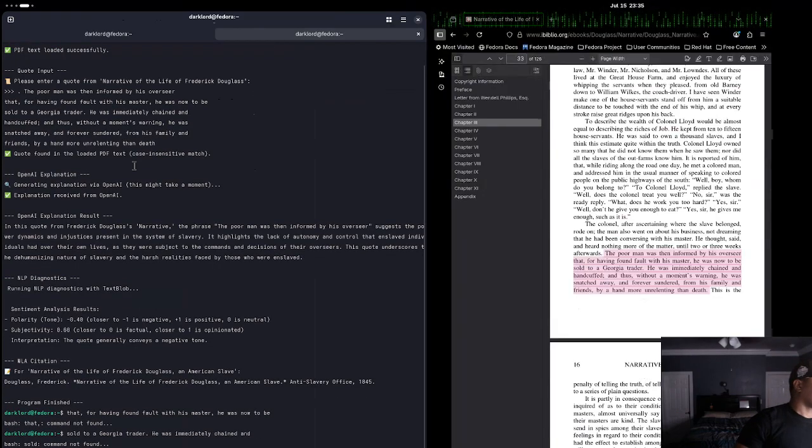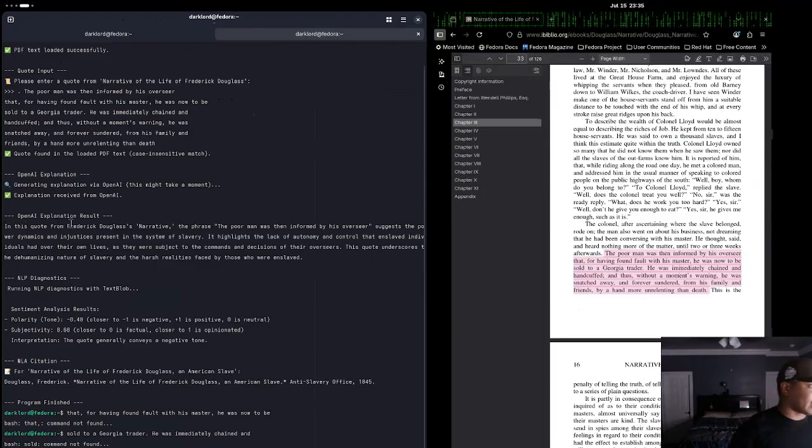Okay. All right, so the input and the output that we got is going to give a summary. So we have the quote here. The first message you get is "quote found." That means it found the quote in the text from the PDF. Then we go down to the OpenAI explanation, and just a couple of messages I put in there.